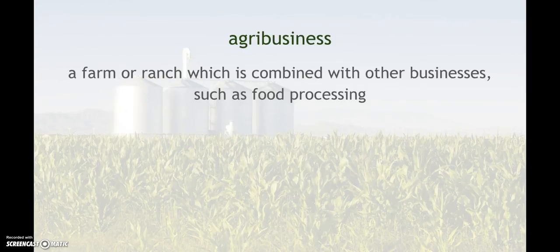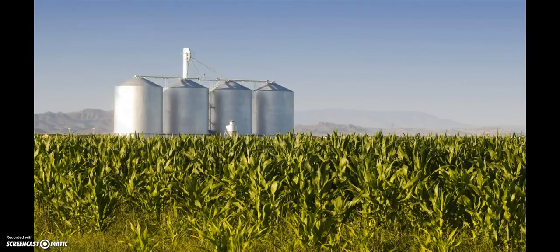Agribusiness is exactly what it sounds like. It's a combination of agriculture and business, and this is a farm or ranch which is combined with other businesses. So if you grow crops or raise animals and then you, on your farm, turn them into frozen vegetables or popcorn or burger patties, whatever, you have an agribusiness.